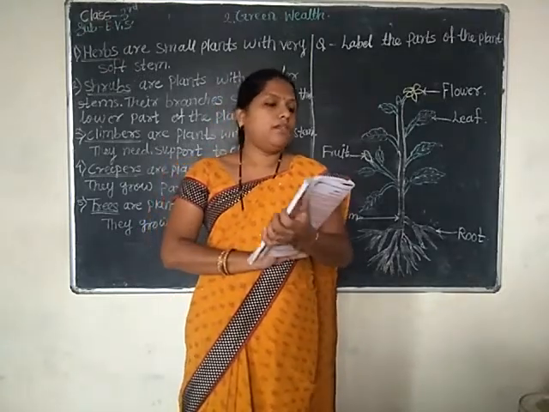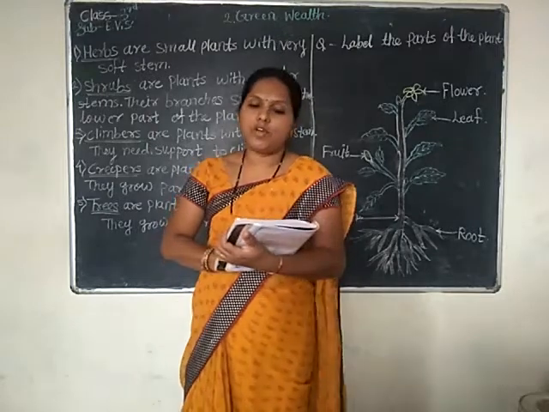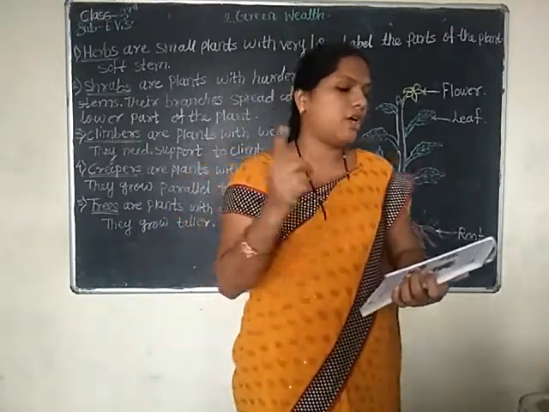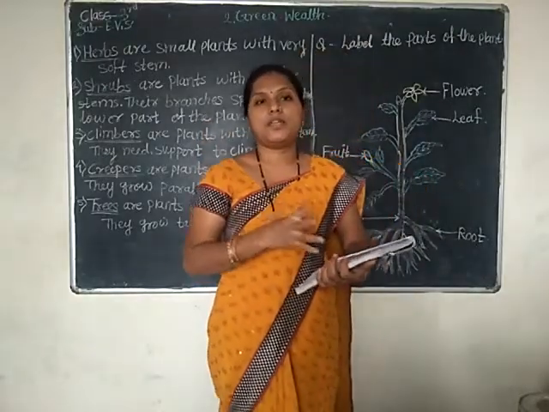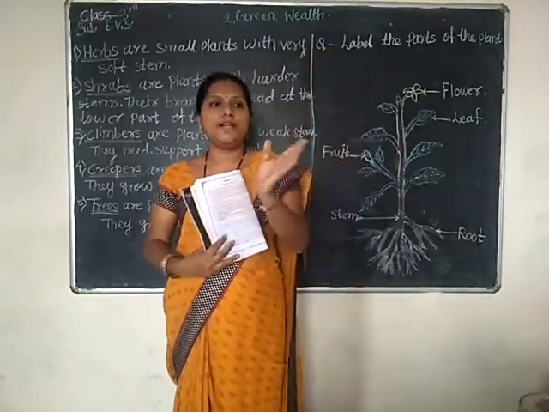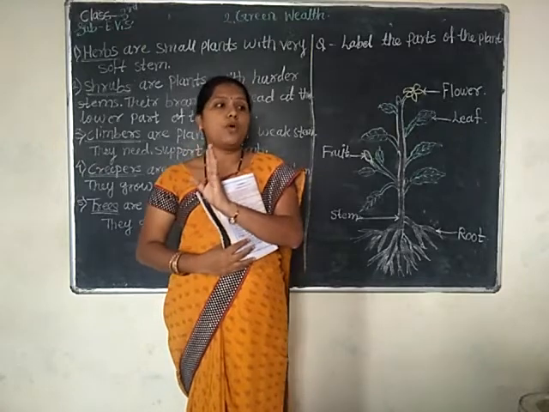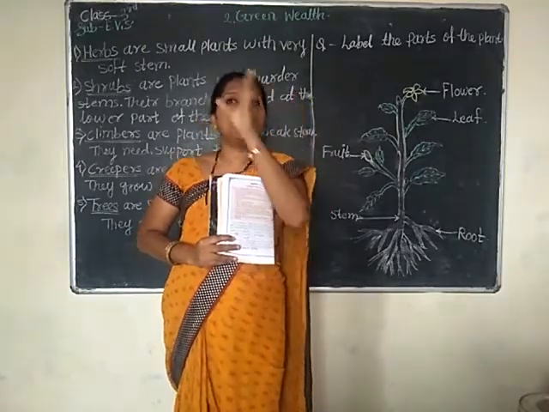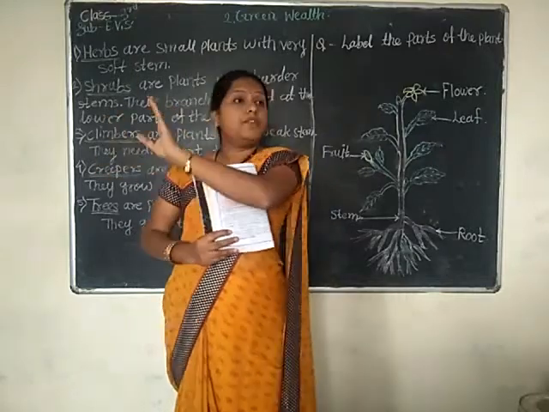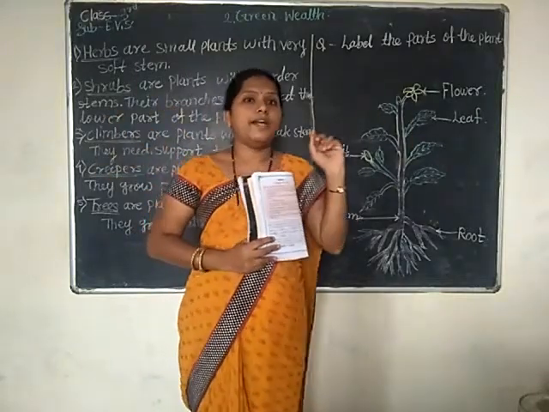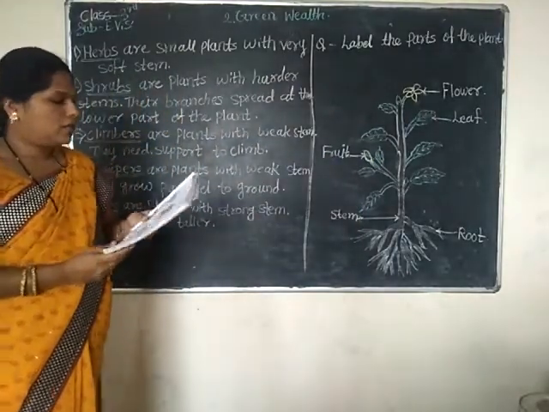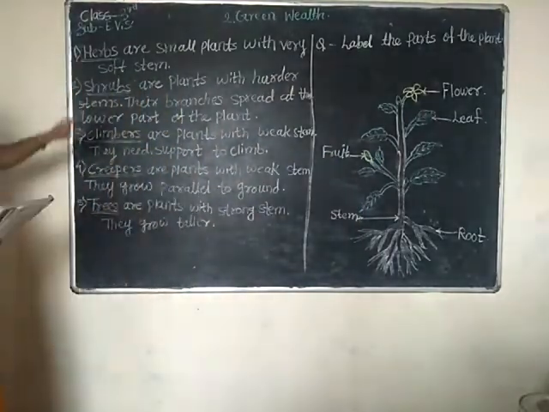Page number 12. You have written the names of 10 plants. Now group them into herbs, shrubs, trees, creepers and climbers. You have to identify which one is a tree, which is a climber, which is a shrub, which is a herb, which is a creeper. They are given here. I will explain on the blackboard.